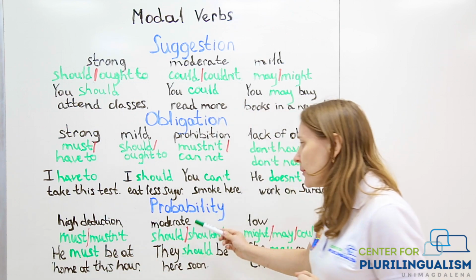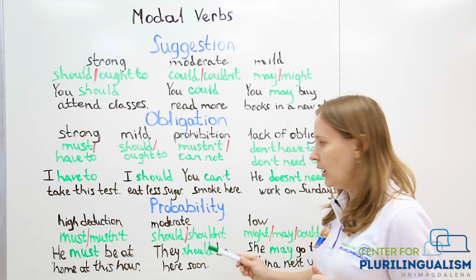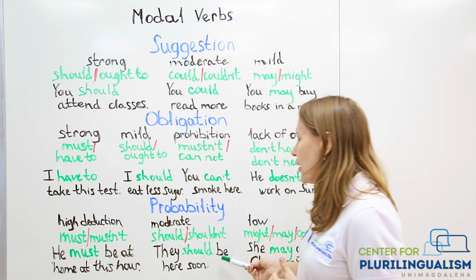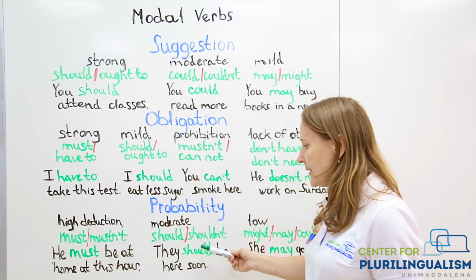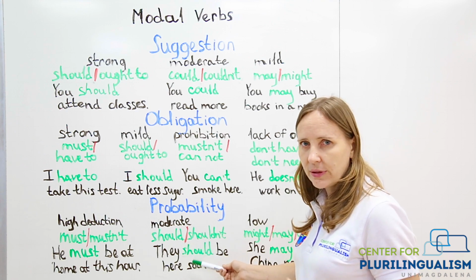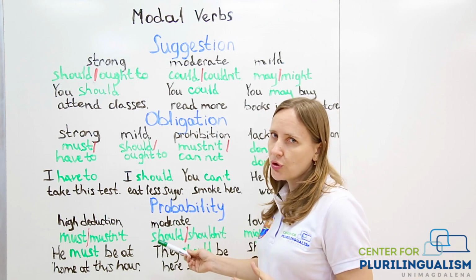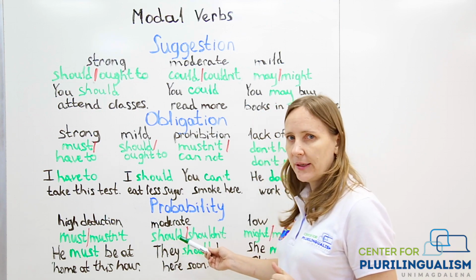Okay? If it's a moderate probability, so let's say we are like 50% sure, we can use should, or for negative sentences, shouldn't. They should be here soon. That's already the hour for our meeting. They're a bit late, but they called us, so you know that they're coming. Yes, so that's why we can use should. We don't know for sure at what hour, but we know that they're coming.